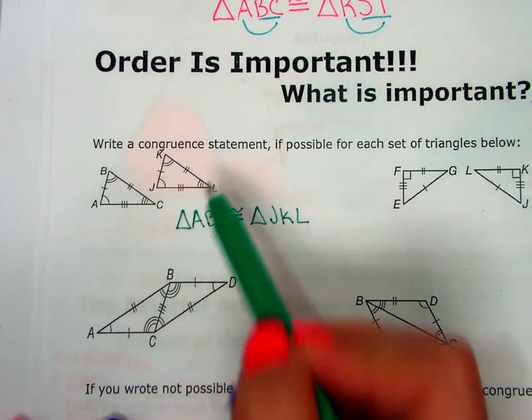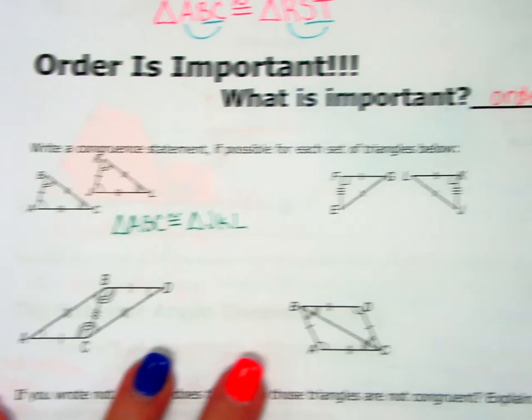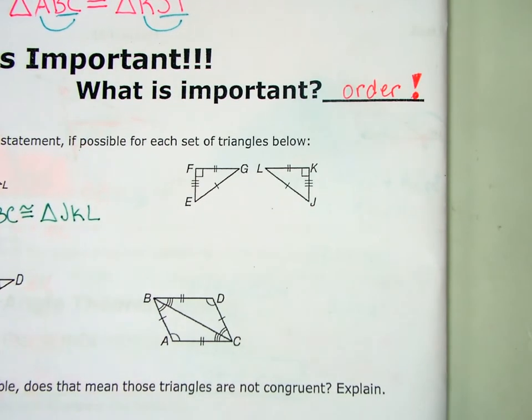Now notice I can just trace my triangles and they match, but be real careful because sometimes your second triangle has been flipped or rotated or reflected. So make sure that you really are matching up the markings. Okay? All right. What about this one over here to the right?